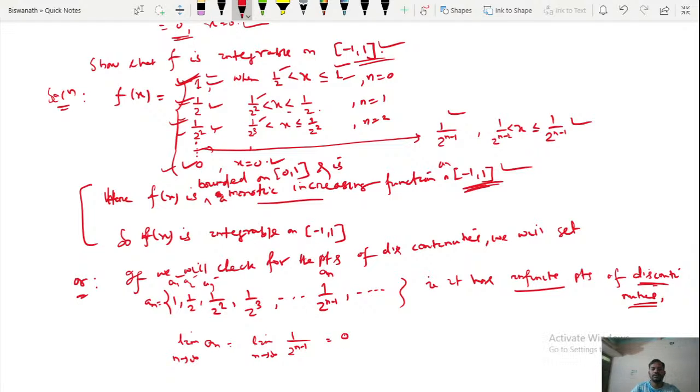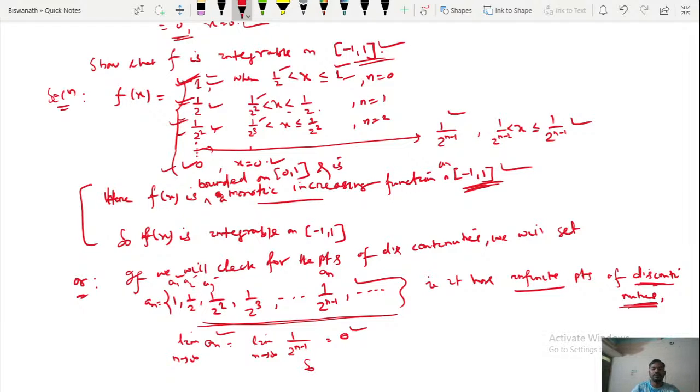So this is the collection of points where f attains discontinuities, or where f is discontinuous, and these are an infinite number of points. If you find its limit point, this limit point is 0, which is a finite quantity.